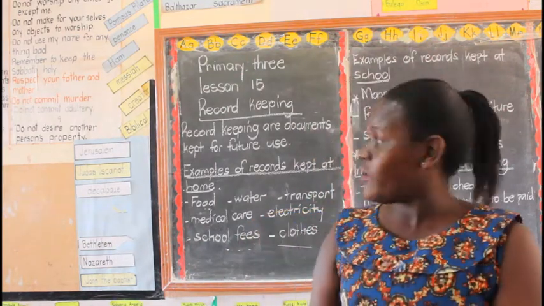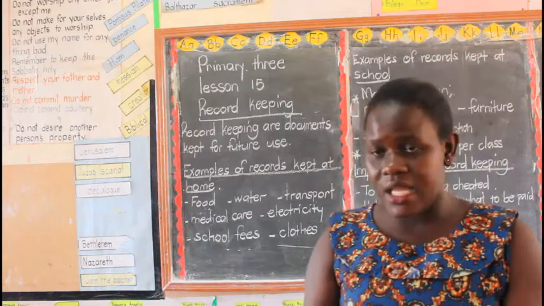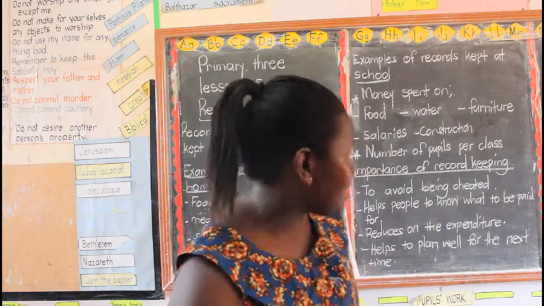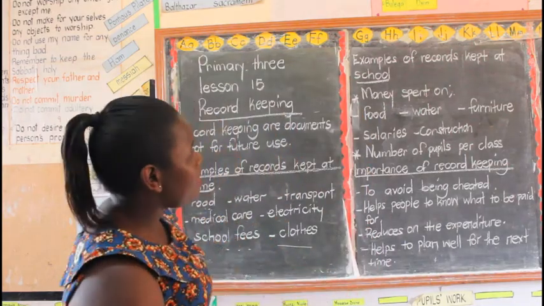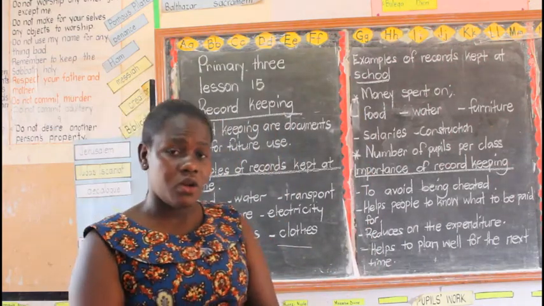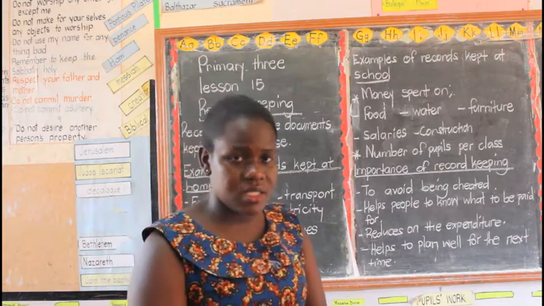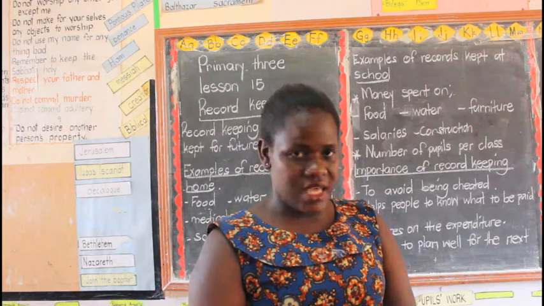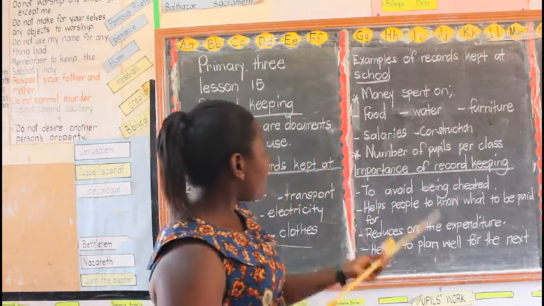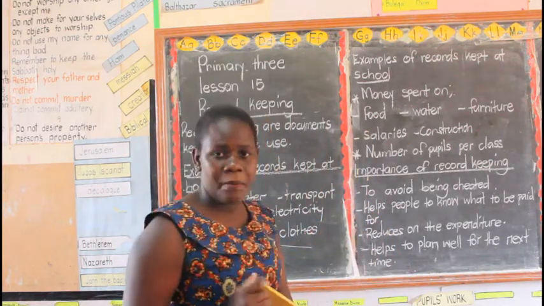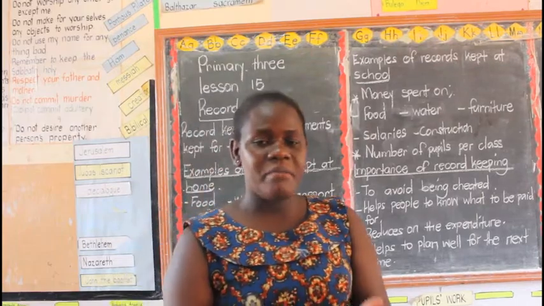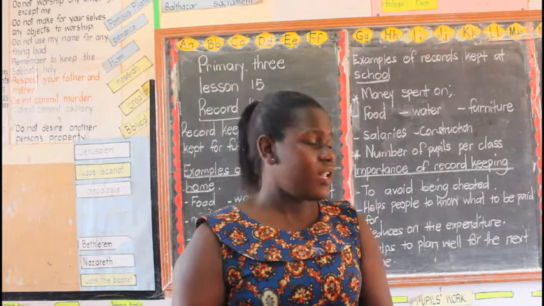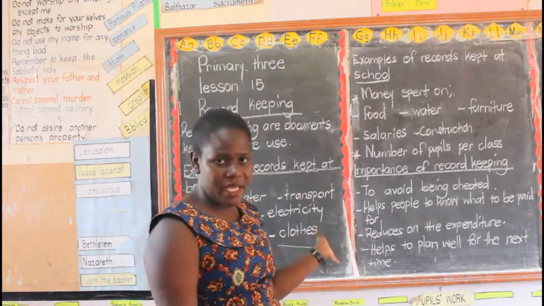When they ask you what is record keeping, just say it is documents kept for future use. Let us first see examples of records kept at school. Do you know that even schools keep records? They do keep records so that they don't get cheated. One: money spent on food, the portion you eat at school, the beans. They keep those records so that they don't overspend.